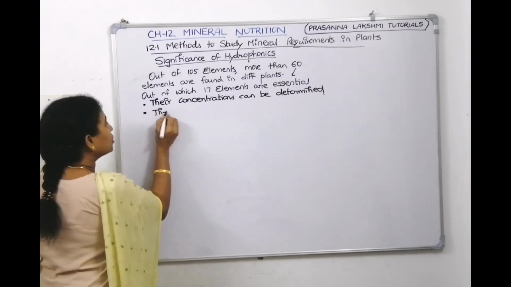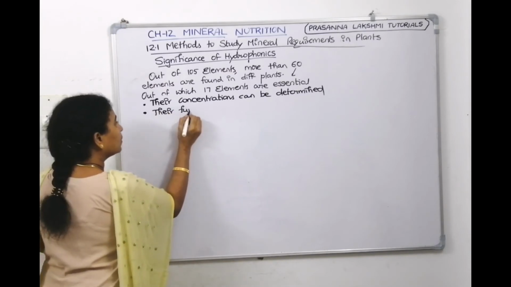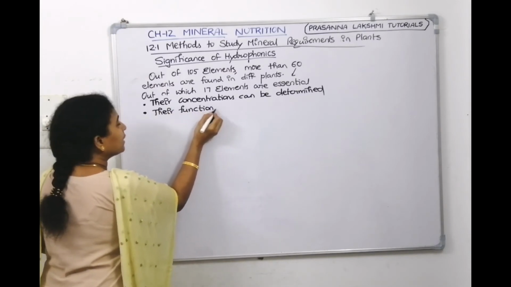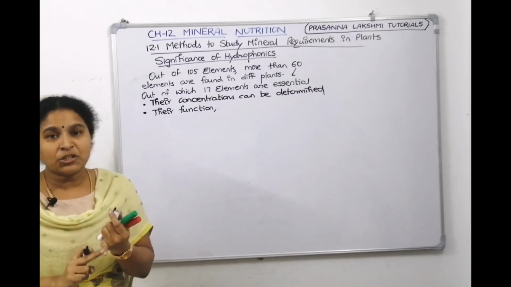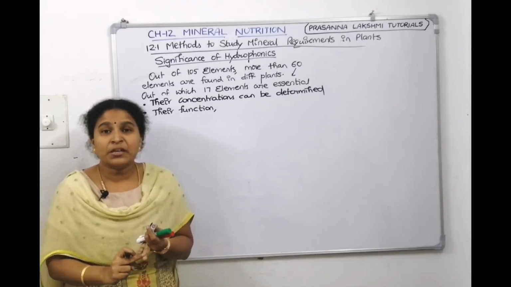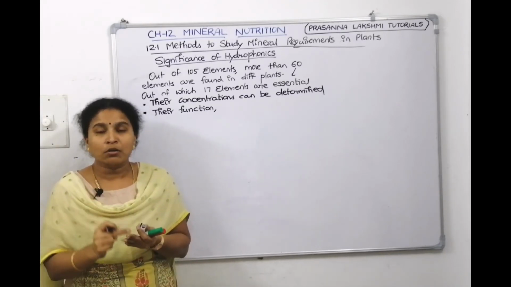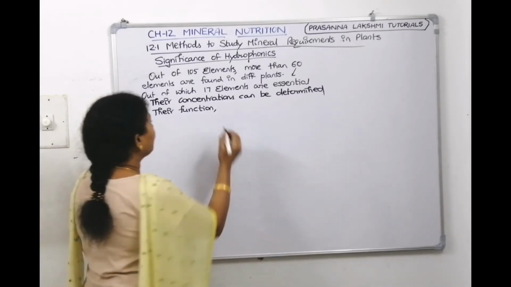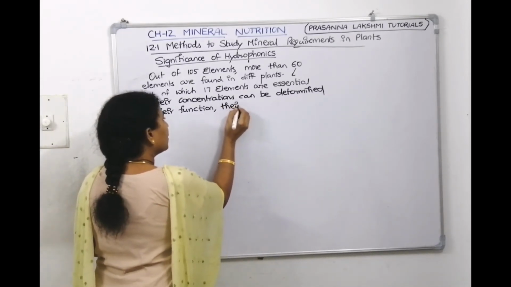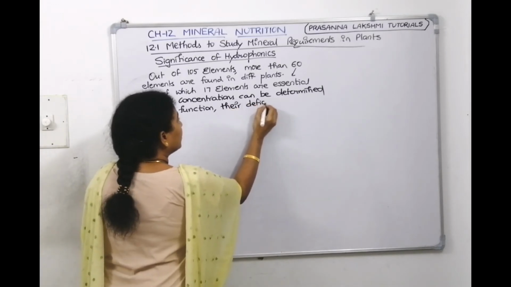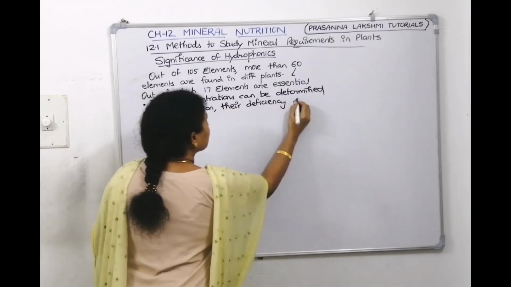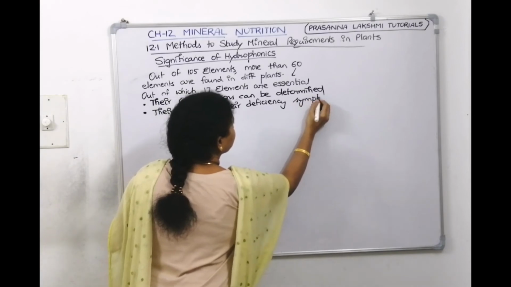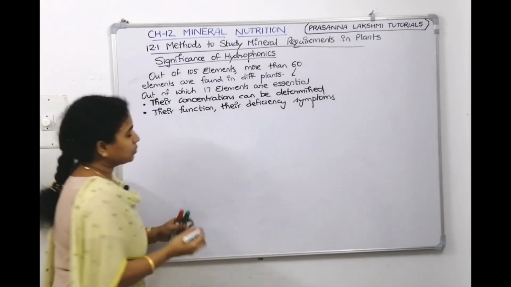And their functions: what is the function of that element? It helps in chlorophyll formation, cell wall formation, or overall growth. Their function and their deficiency symptoms we can also know.